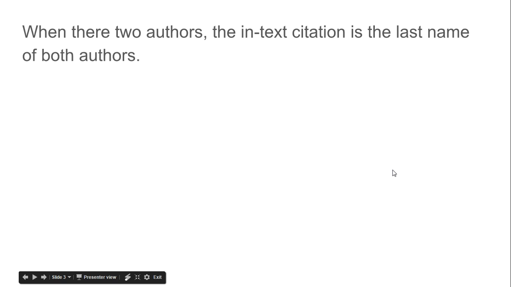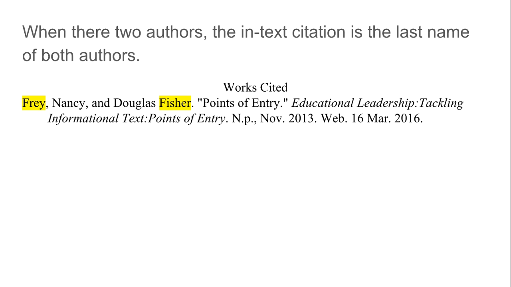Now, if you have two authors, the in-text citation is the last name of both authors. So in my works cited, you can see I highlighted in yellow Fry, Fisher, because they are the authors.